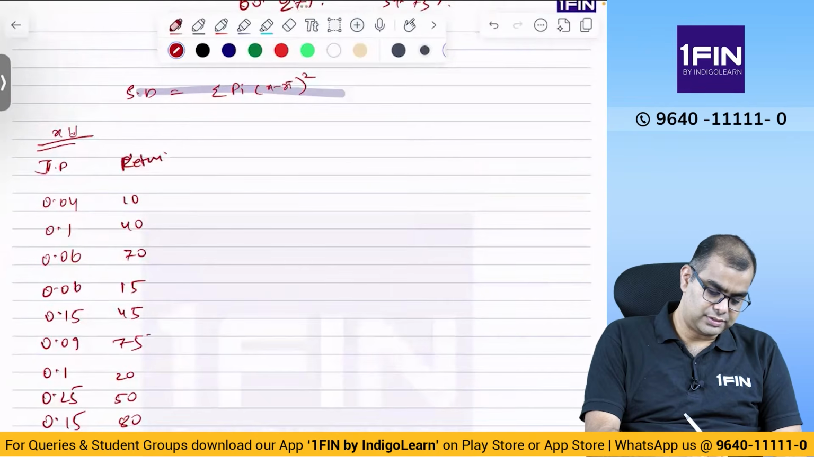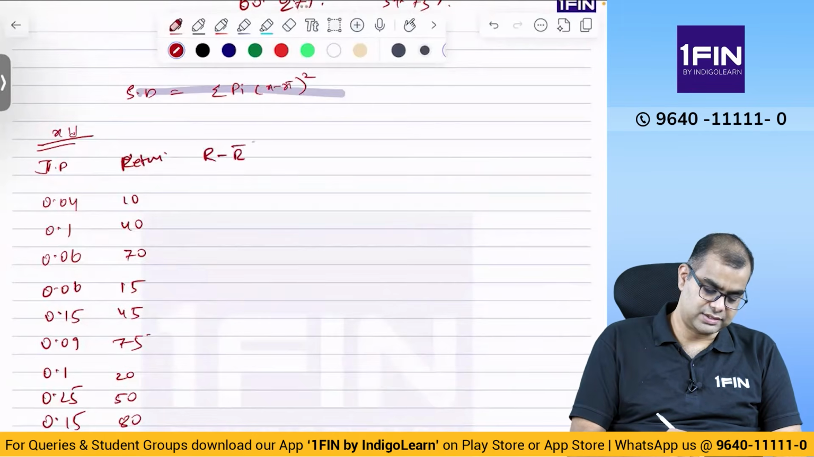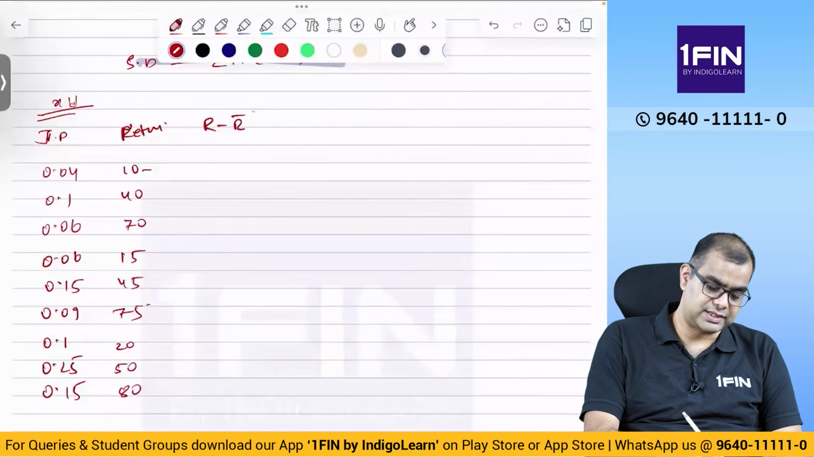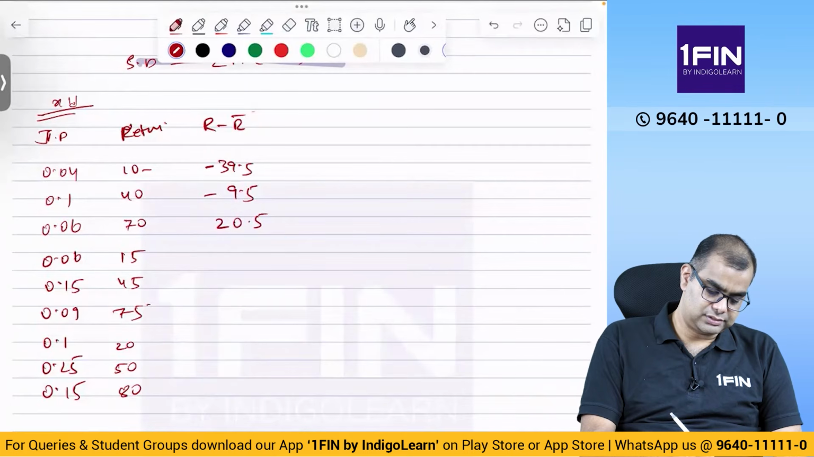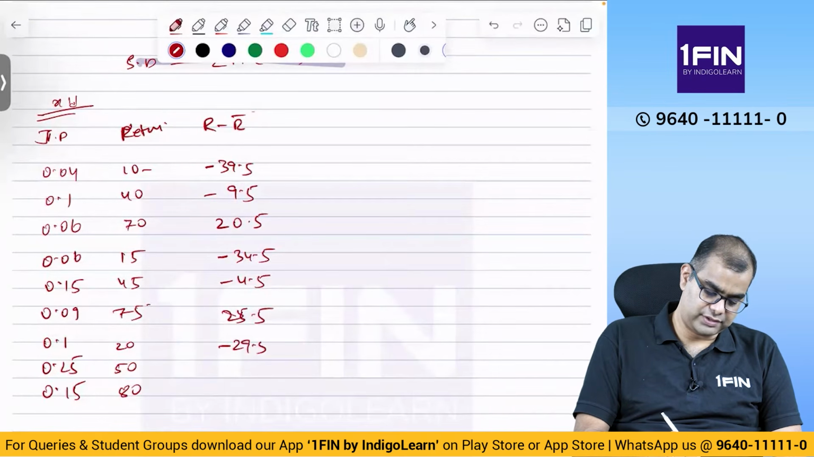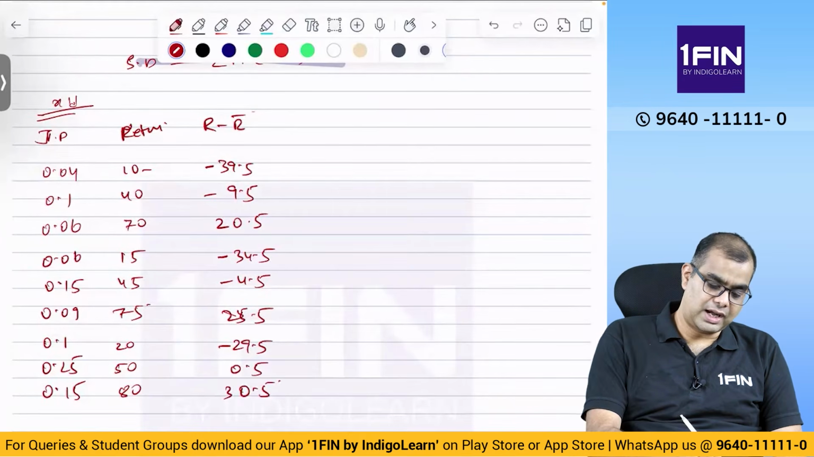Then return minus R mean. Okay, so 10 minus 49.5, you will get minus 39.5, minus 9.5, then 20.5, then minus 34.5 and minus 4.5, then 25.5, minus 29.5, 0.5, 30.5. Okay, now R minus R bar whole square into joint probability.